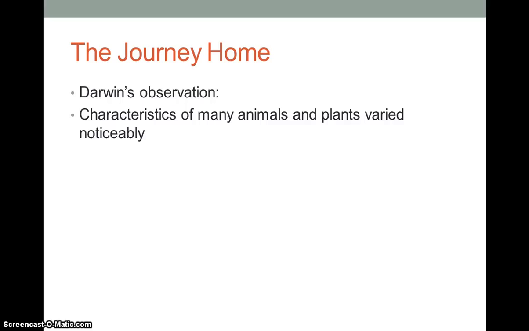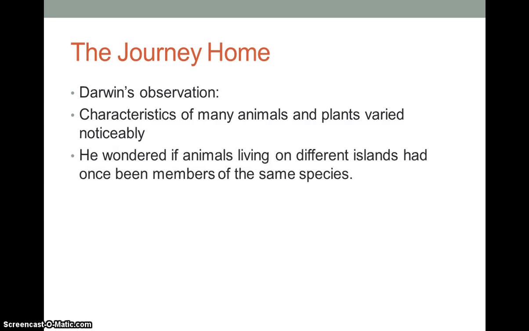On his journey home, he looked at his observations and the characteristics of the animals and plants that varied noticeably. And he wondered if the animals living on different islands had once been members of the same species. So we know now that they are the same species just because of how similar they are, but in the 1830s, this was like breaking material. But that's it for Darwin and what he did, and we're going to talk about him more in this chapter for his theory as well for evolution.